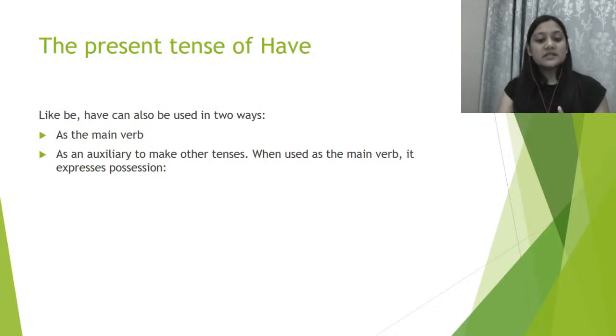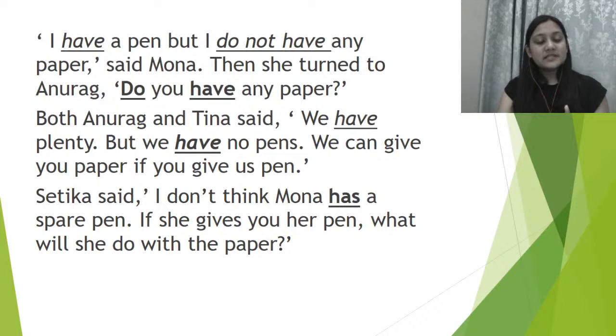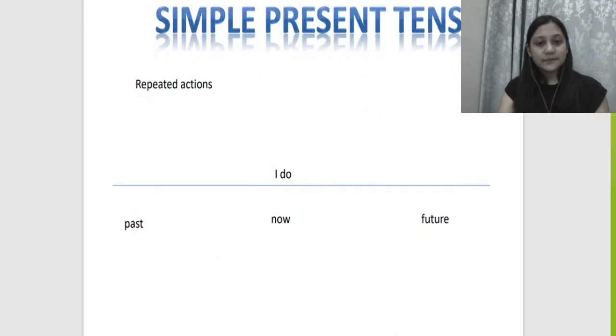What we have talked about here is the auxiliary verb have being used to show the possession of any of the objects, be it a pen or a paper.